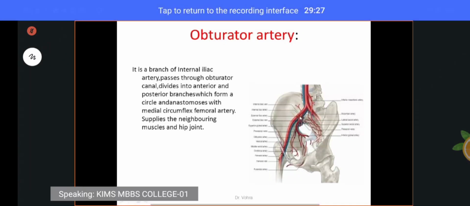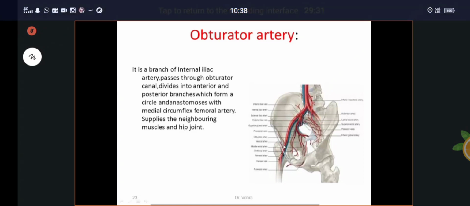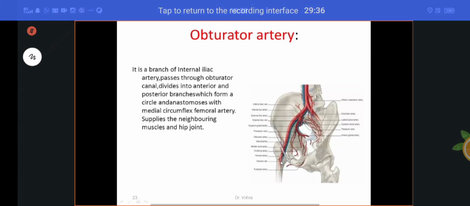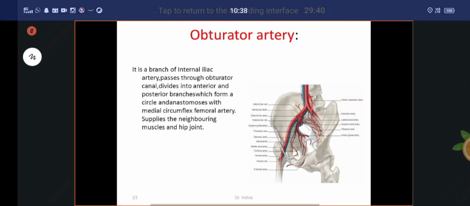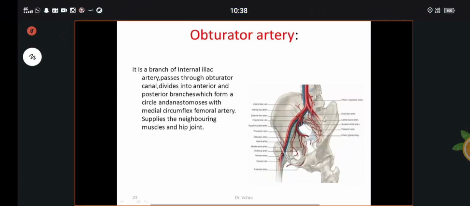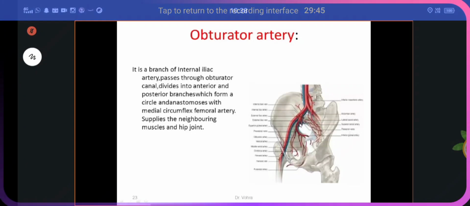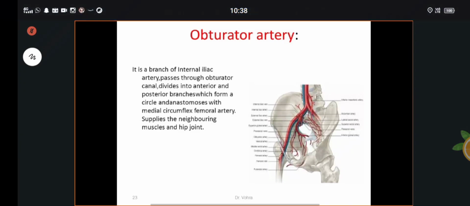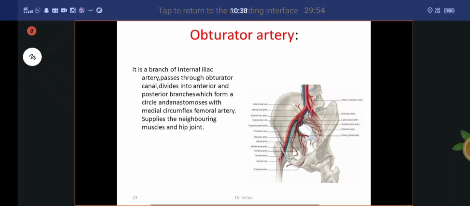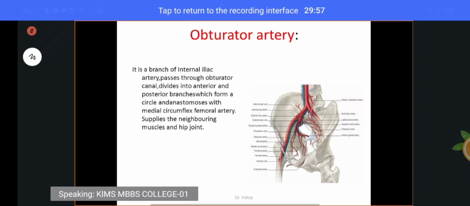Remember, the external iliac artery has no branches in the pelvic region. It goes to the thigh and becomes the femoral artery. But the internal iliac artery supplies the entire pelvic organs, right? This internal iliac artery again divides into anterior and posterior divisions, which supply the pelvic organs. Among those, the anterior division gives rise to one branch, called the obturator artery.